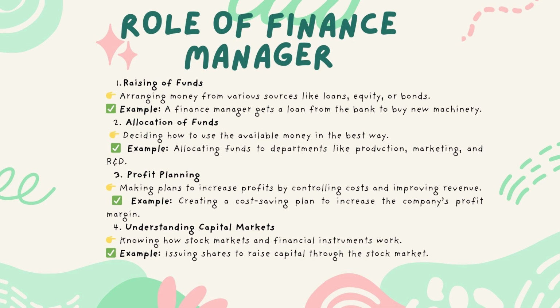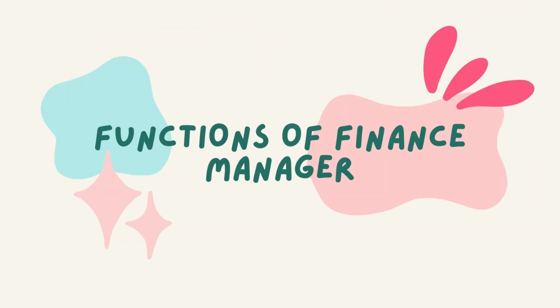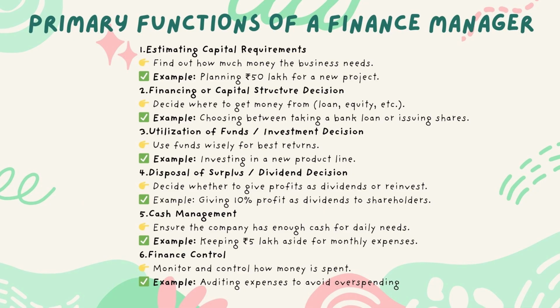Functions of finance manager. Primary functions of a finance manager. 1. Estimating capital requirements. Find out how much money the business needs. Example: Planning 50 lakh rupees for a new project. 2. Financing or capital structure decision. Decide where to get money from, loan, equity, etc. Example: Choosing between taking a bank loan or issuing shares.